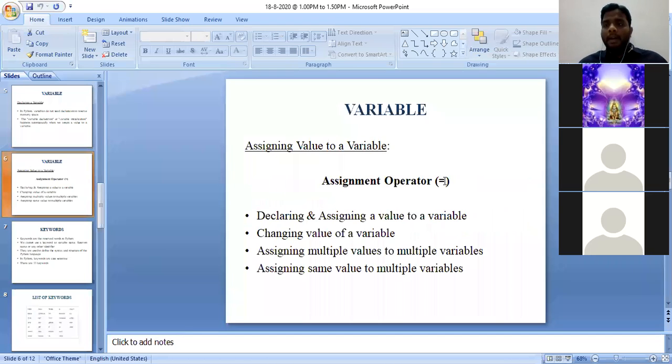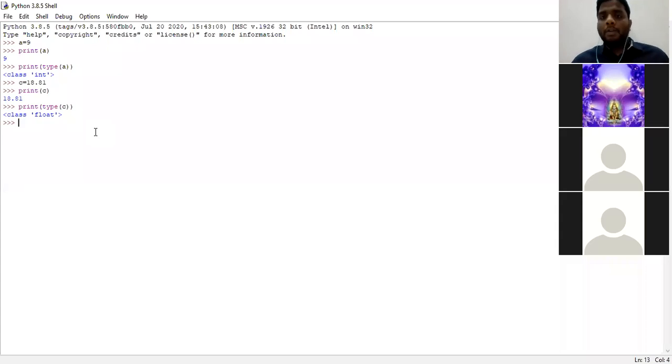In the Python programming language, there are 4 types of assigning a variable. These are the 4 types. First one is declaring and assigning a value to a variable. I shall show you an example for this. Declaring and assigning a value to the variable.